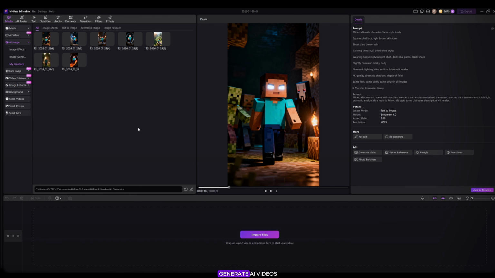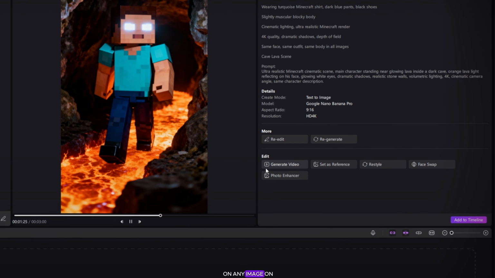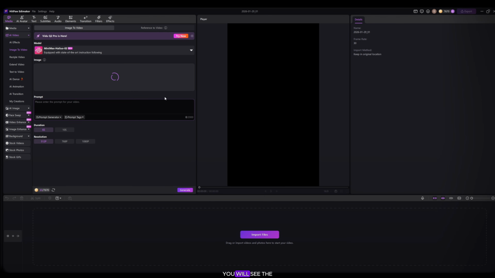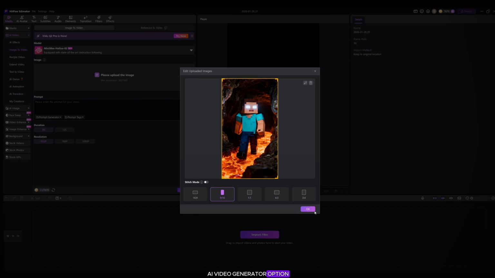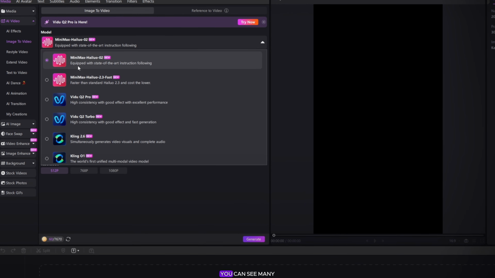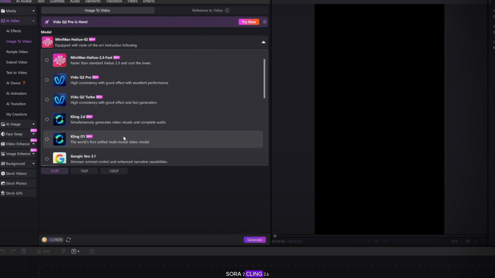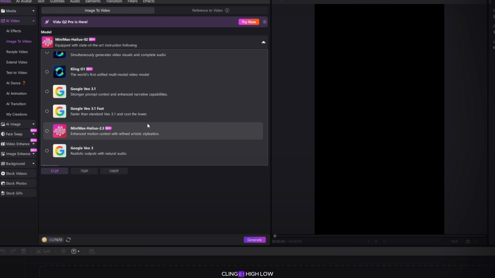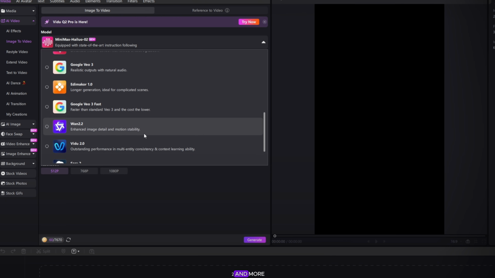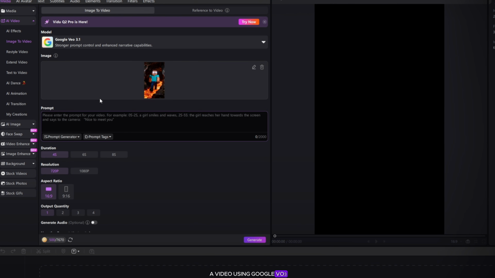Now it's time to generate AI videos. My friends, simply click on any image. On the right side, you will see the AI video generator option. Just click on it. Now select the video ratio. First, select the video model. You can see many models here, like Google Veo 3, Sora 2, Kling 2.6, Kling O1, Hailuo 2, and more. First, we will generate a video using Google Veo 3.